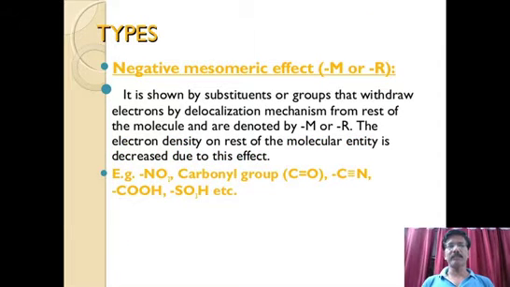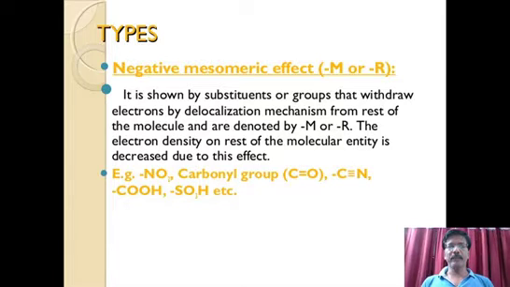Minus M or minus R. R or M refer to the resonance and mesomeric effect. Here you can see that minus M or minus R is nothing but electrons being attracted towards the group. The group which exhibits this effect attracts the electron pair, and this is nothing but the electron withdrawal effect, or electron withdrawing effect.